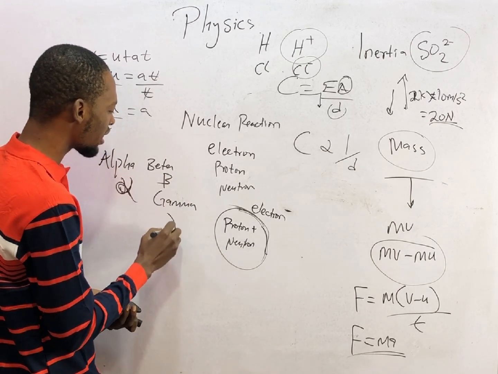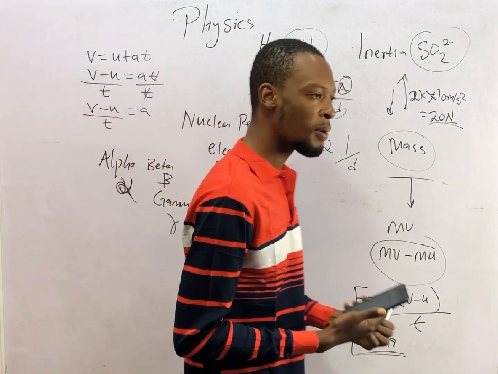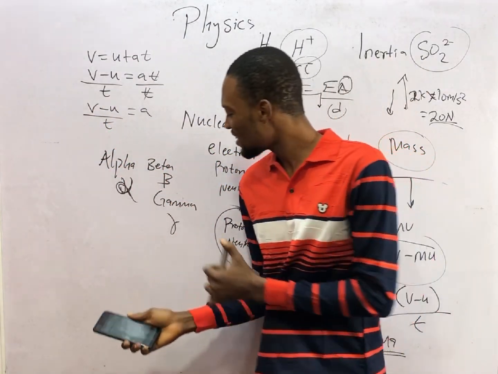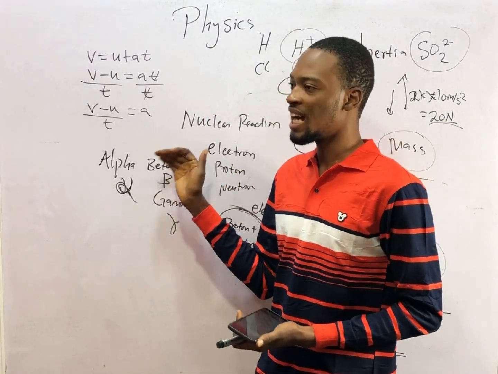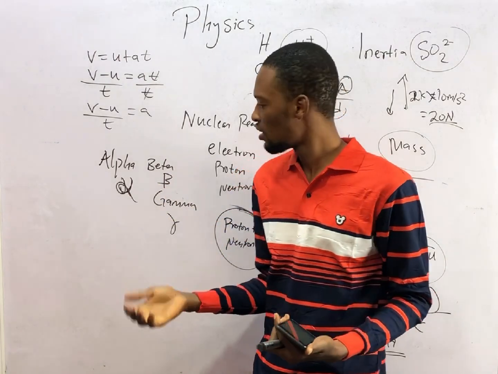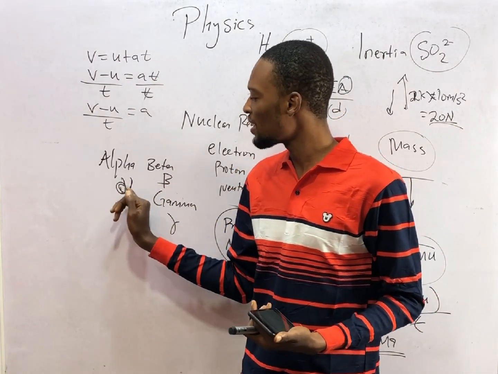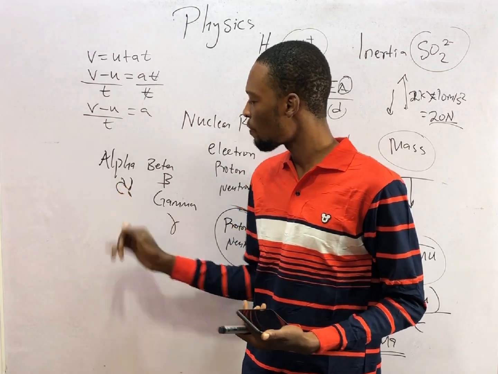Gamma rays have the highest penetrating power. They can only be stopped by a thick lead block. Then beta particles have the next highest penetrating power. They can be stopped by aluminium foil. The alpha particles can be stopped by a paper. They don't have much penetrating power.